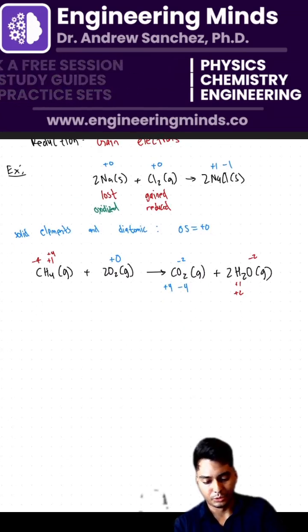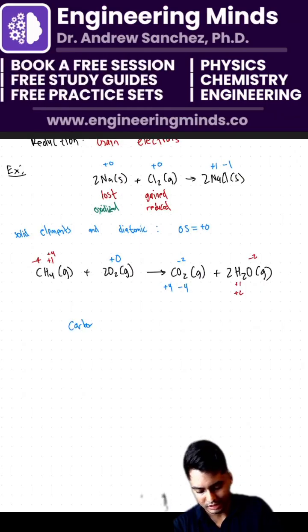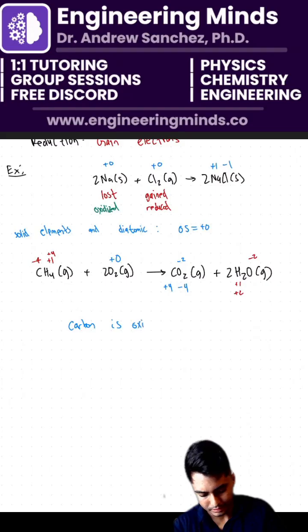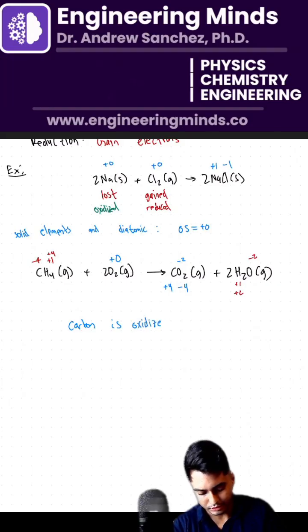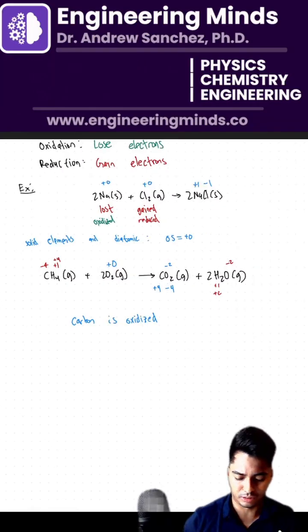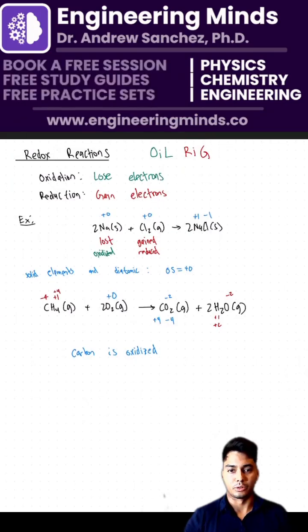So if you said carbon was oxidized, then go ahead and drop a thumbs up, party emoji. If you said that carbon was oxidized, go ahead and drop some thumbs up and party emojis down in the chat. Okay, and that's going to be our basic introduction for redox reactions.